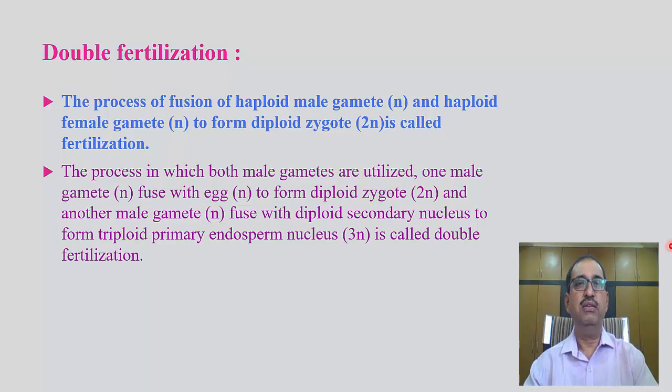One male gamete fuses with the egg to form a diploid zygote and another male gamete fuses with the diploid secondary nucleus to form a triploid primary endosperm nucleus, which is called double fertilization. Double fertilization occurs only in angiosperms.